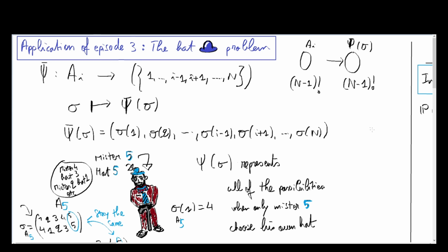Hello everyone, and today we're going to continue on what we previously saw in episode 2 of our probability module. That is to say, what we said about the inclusion-exclusion principle, and we're going to apply this to the hat problem. This is a problem called the problem of matchings, where we are looking at n men that are invited to a reception, and each man gives his hat to the cloakroom. The hats are mixed, and at the end of the reception, each guest chooses one at random, or if he doesn't remember where he had hung it.